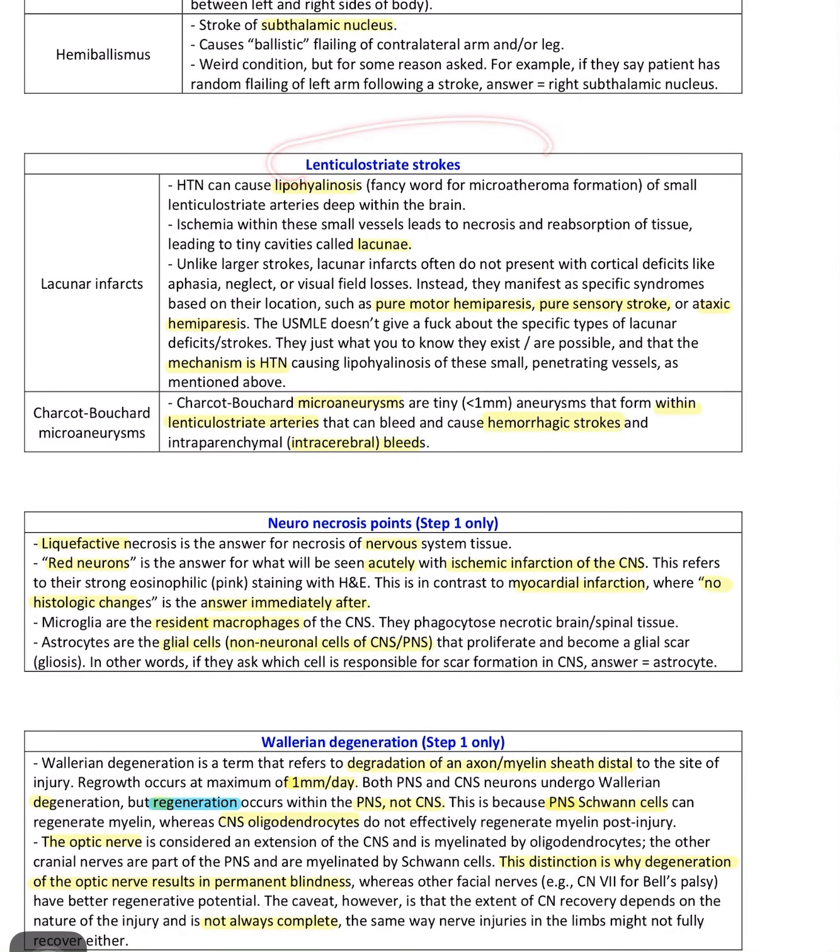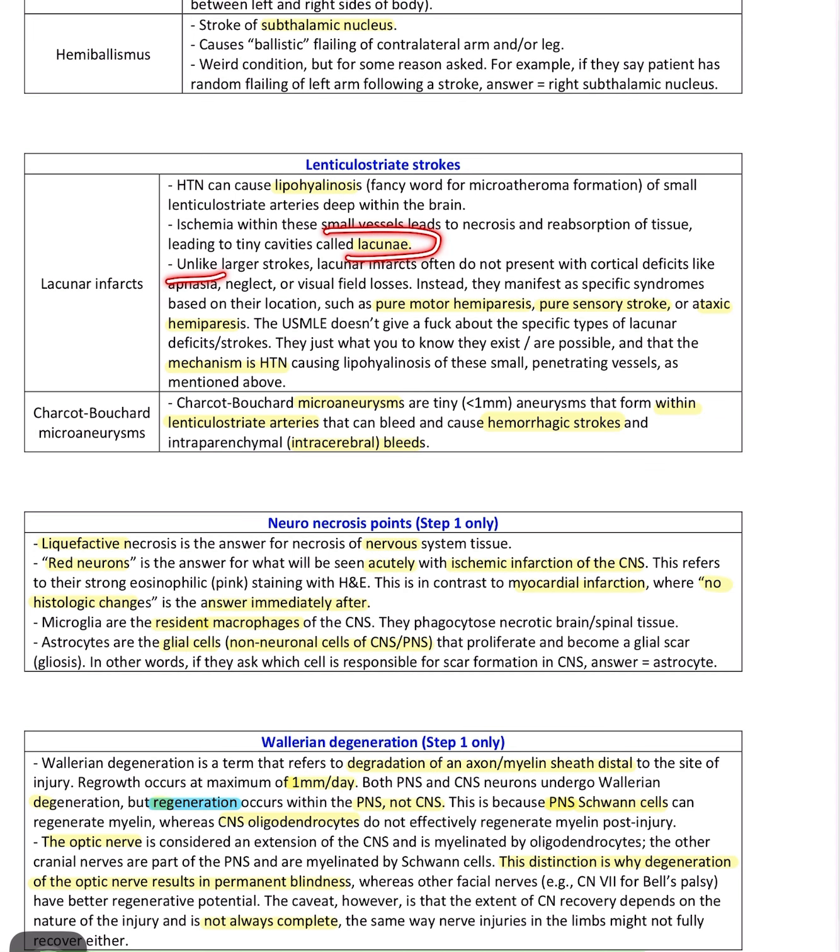Lenticulostriate stroke. This is regarding the lenticulostriate artery. Hypertension can cause lipohyalinosis, which is a fancy word for microatheroma formation of the small lenticulostriate arteries. Ischemia within this small vessel leads to necrosis and reabsorption of tissue, leading to a lacuna.